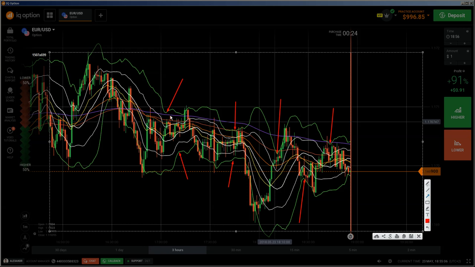Those are the areas where you can say this area is a consolidation area. Here in this area is a consolidation area, and in this area is a consolidation area, only because of the Bollinger Squeeze. Here also Bollinger Squeeze, consolidation area. And that is what the Bollinger Squeeze is telling you.